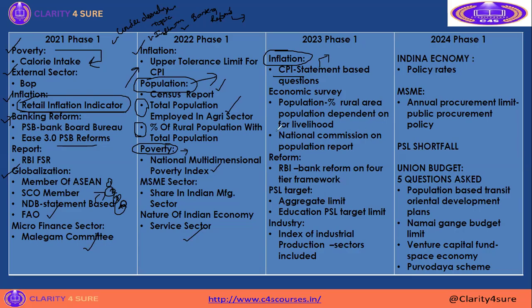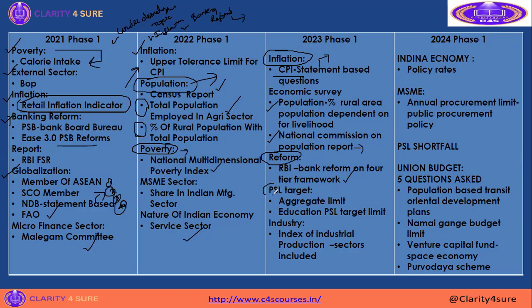Okay, then the National Commission for Population report. Before itself, I explained this is a current affairs question as asked in 2023. Because this topic had been there two months before the Phase 1 examinations. Then a bank reform question was asked: RBI's bank reform on the 4-tier framework for RRBs.